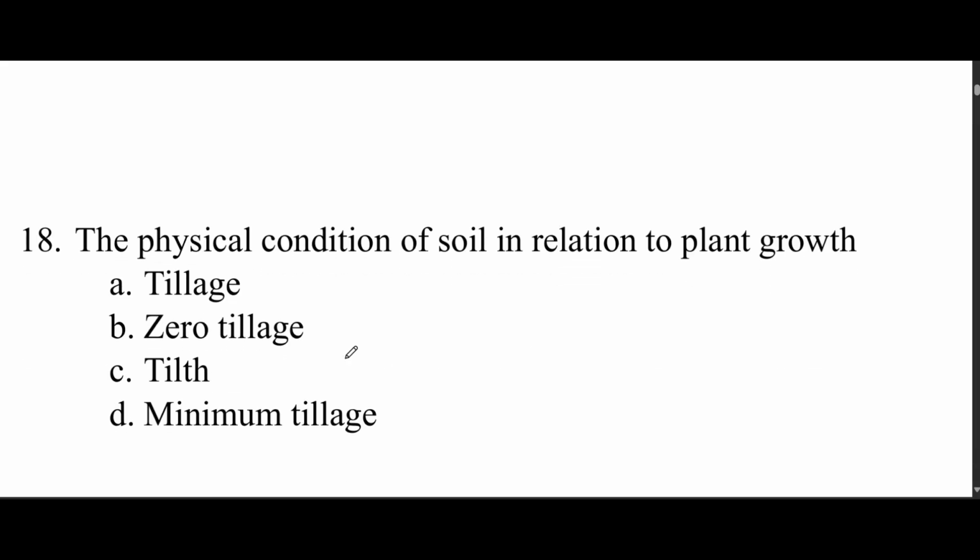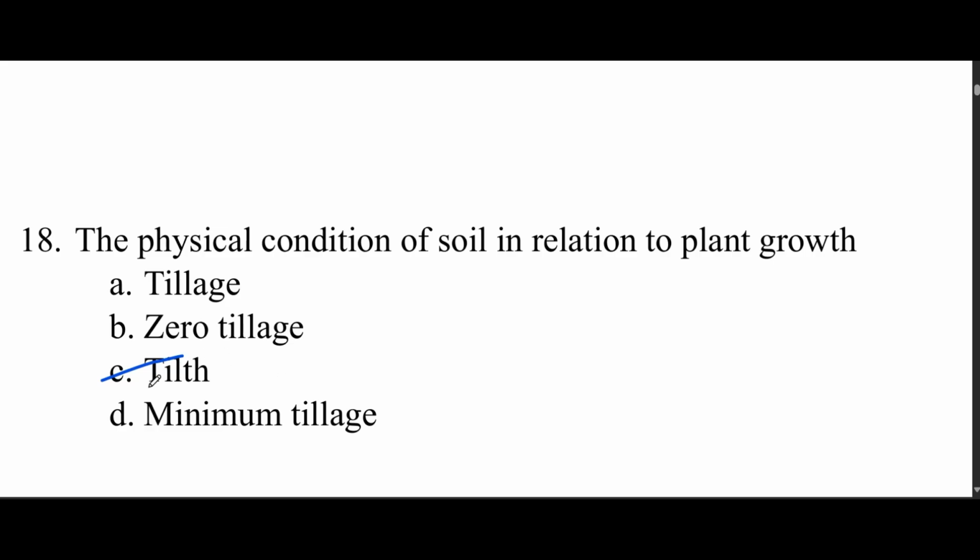And next question, physical condition of soil in relation to plant growth. Options tillage, zero tillage, tilth, minimum tillage. Option C is the correct answer. Tilth is the physical condition of soil in relation to plant growth. Tillage, zero tillage, minimum tillage are related to the practice of tilling.